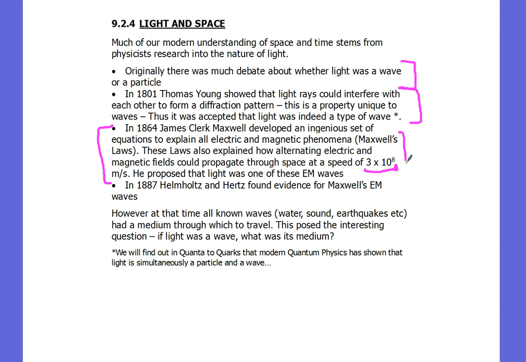So he figured out that light waves were special forms of EM waves, and then other scientists like Helmholtz and Hertz showed there were other EM waves apart from visible light, such as radio waves. This posed a little problem though, because at that stage it was known that all waves had a medium, and if light was a wave, the big question was, what was the medium for light? What was oscillating? What was vibrating? What was the medium through which light travelled?